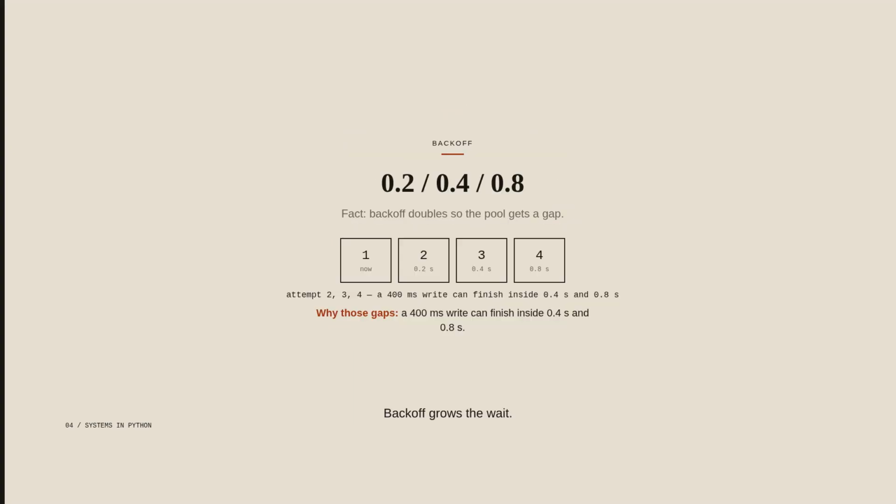Backoff grows the wait. The first retry waits a short time. The second retry waits longer. The third retry waits longer still. The waits double from 0.2 of a second to 0.4 to 0.8, so each gap is large enough for a 400 millisecond write to finish. The workers get a gap in which a slot can free.